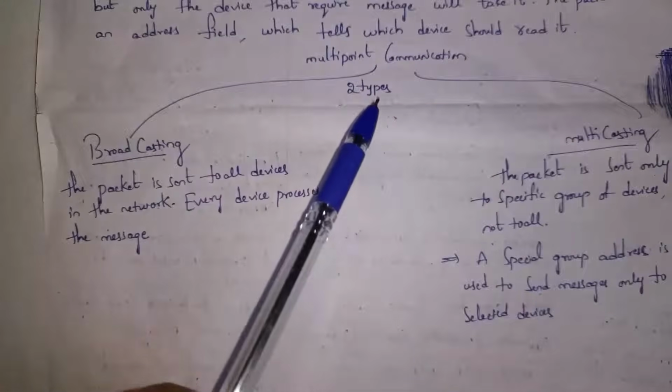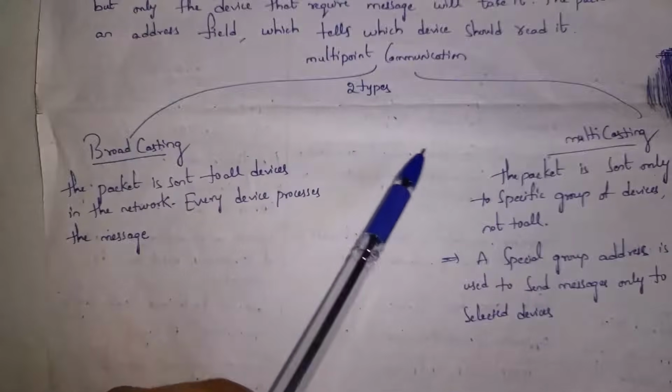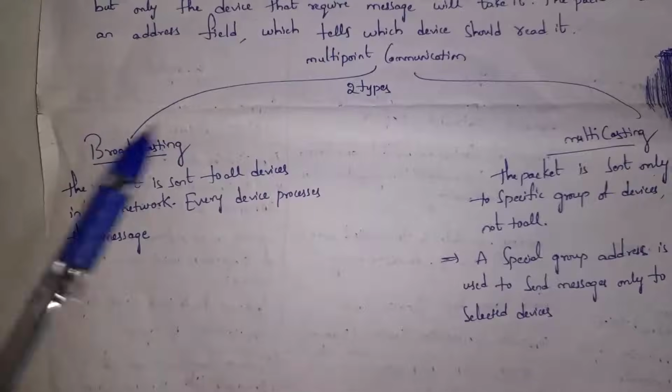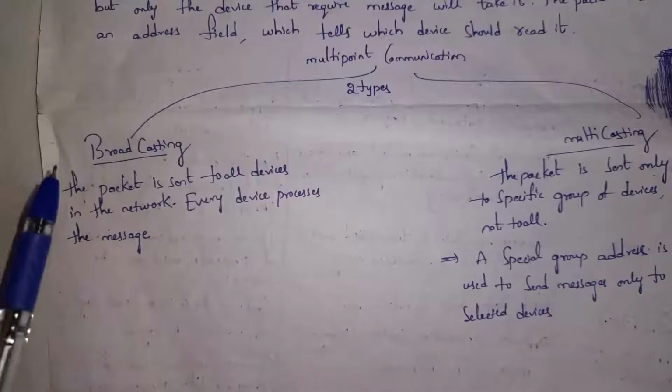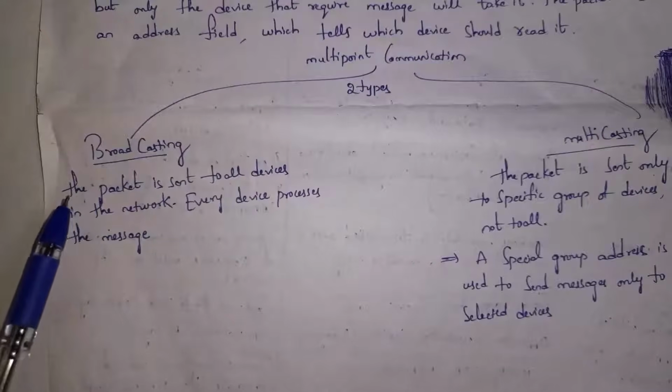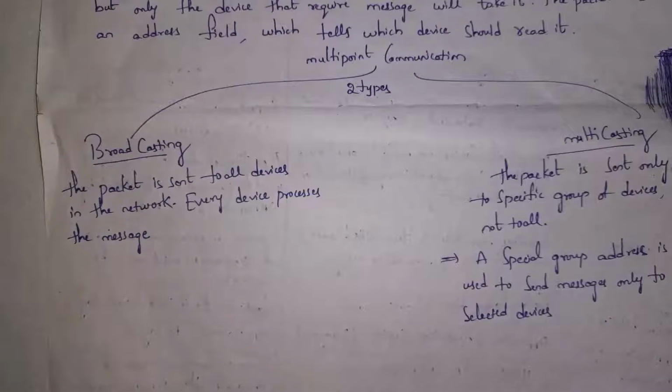Guys, multi-point connections are classified into two types. They are broadcasting and multicasting. I already explained what is broadcasting. That is, each packet is sent to each and every device in the network. So all devices will get that message. Even though message is sent to all devices, only receiver will take that message. This is broadcasting.